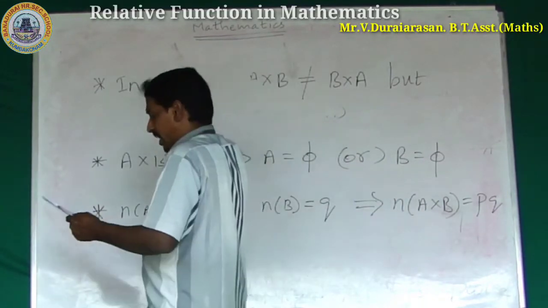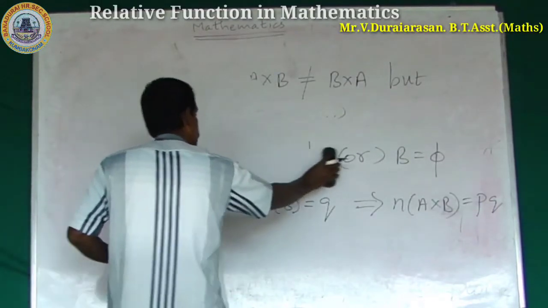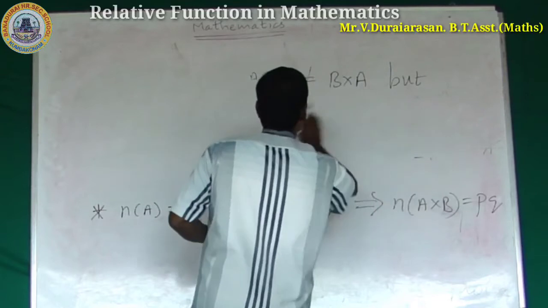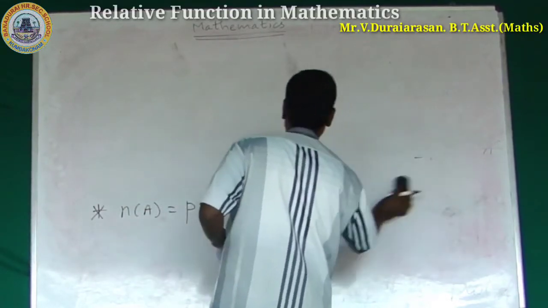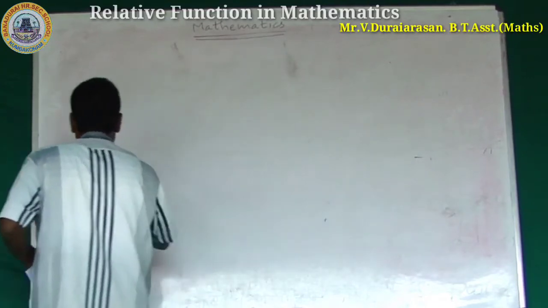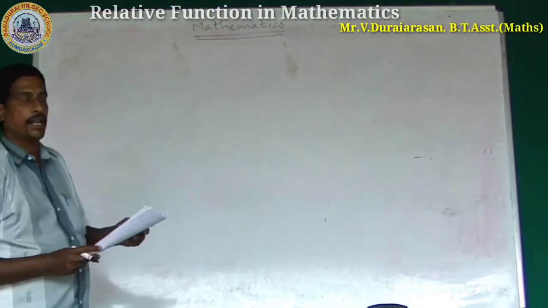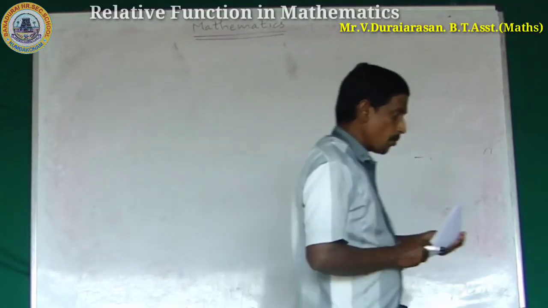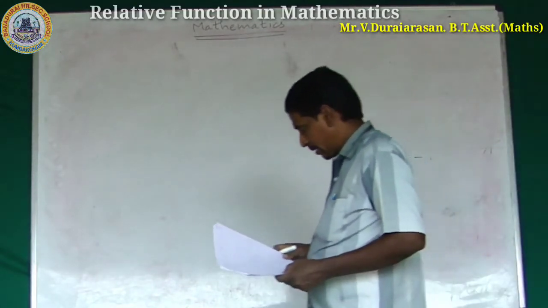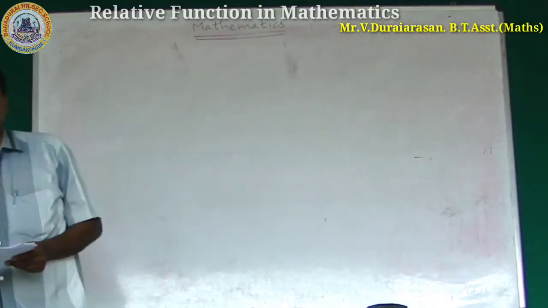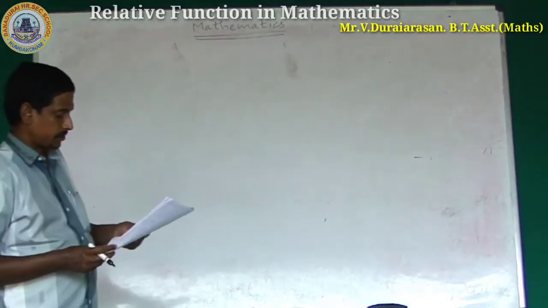You have already studied 6th standard, 7th standard, 8th standard and 9th standard. Now you are studying number system, number theory. You are well acquainted with this from previous classes, right?